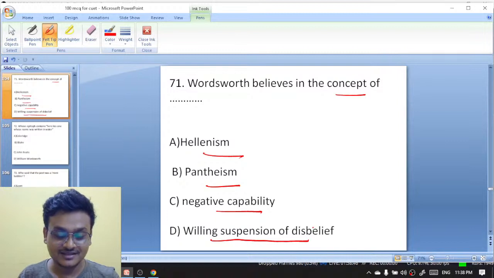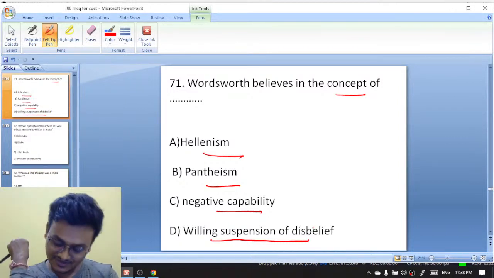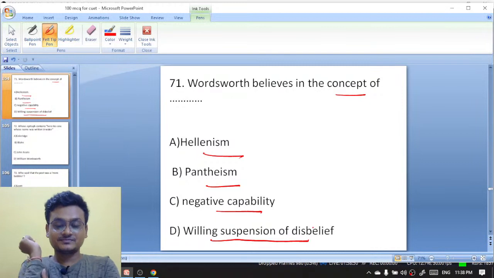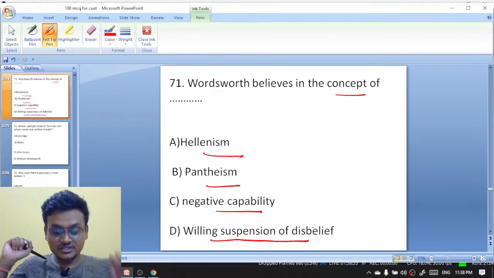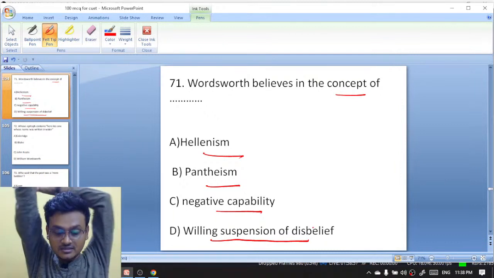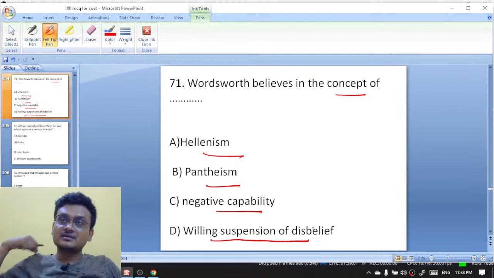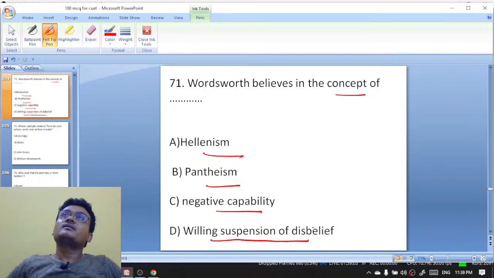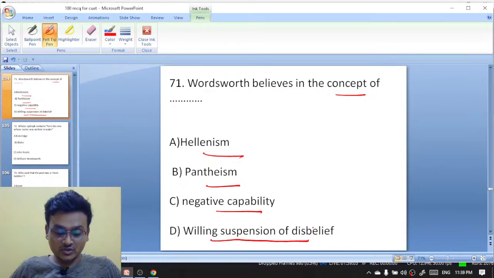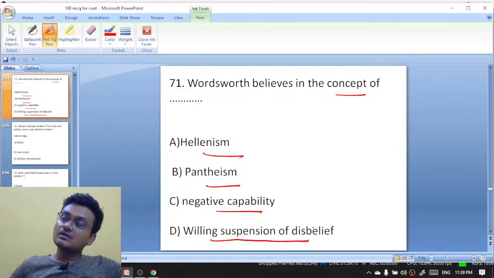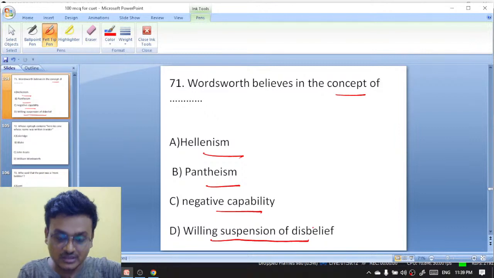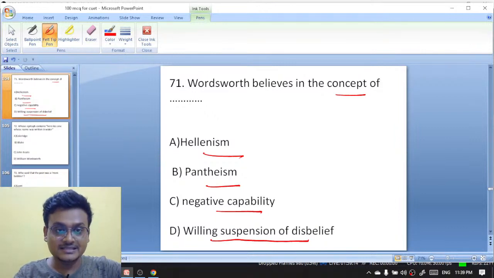I had discussed this question earlier. Excellent, it is pantheism.